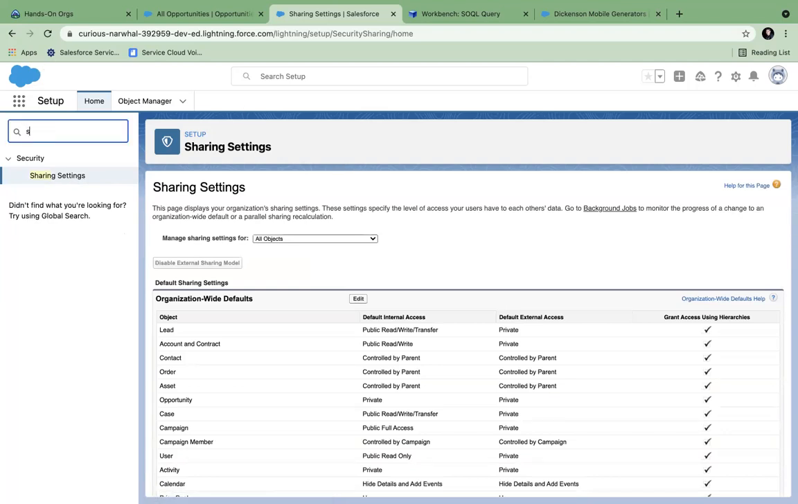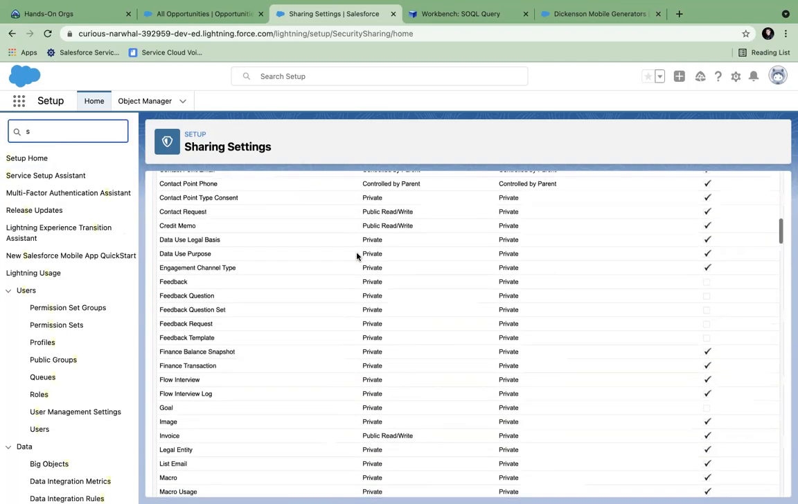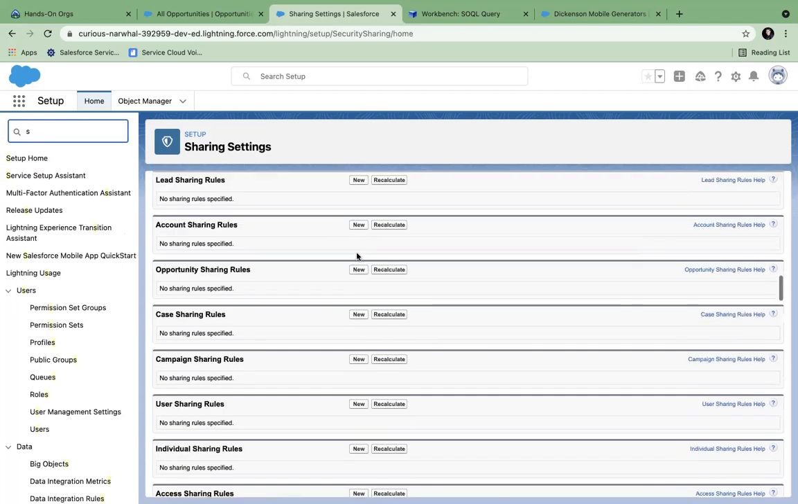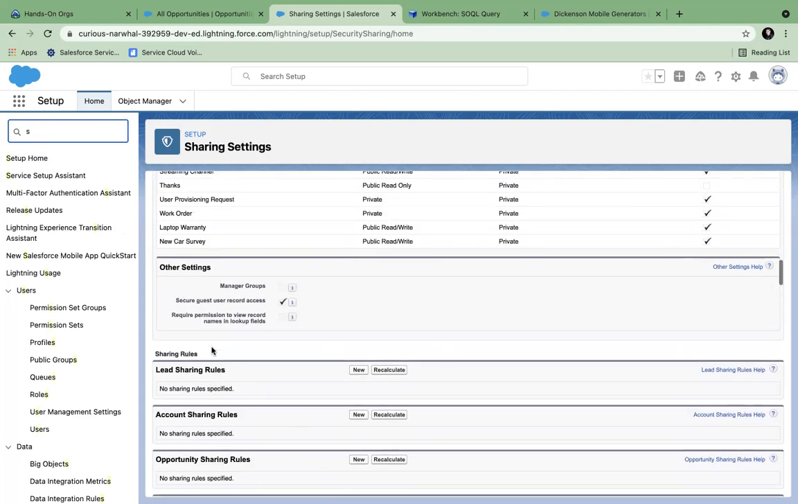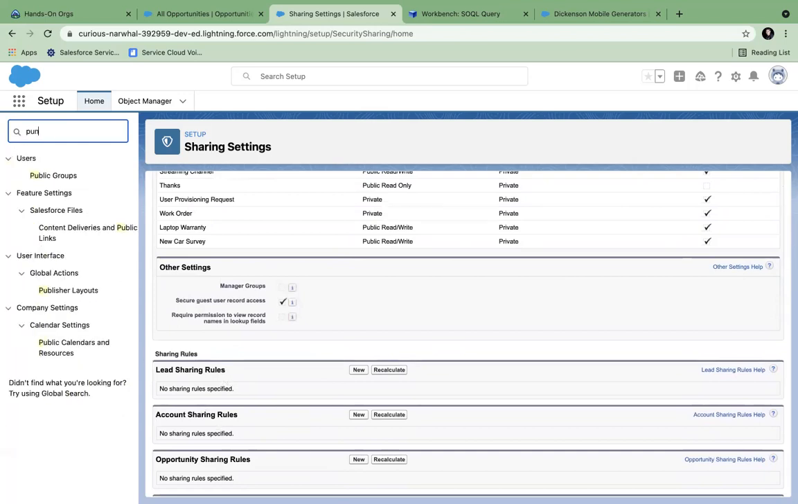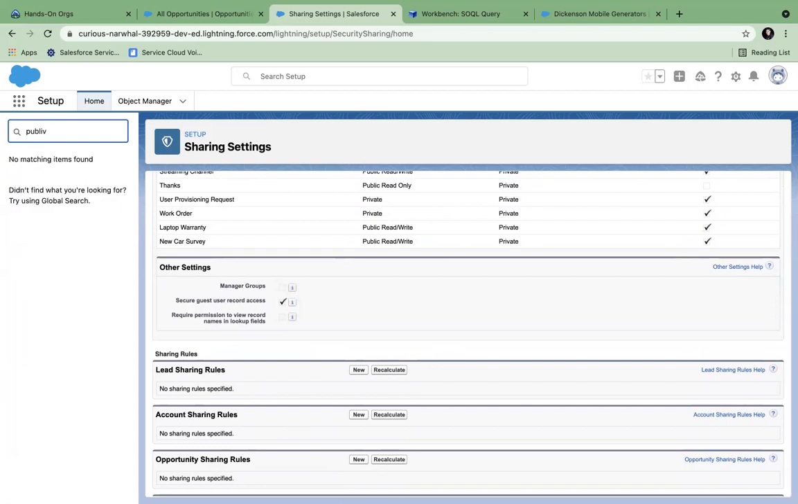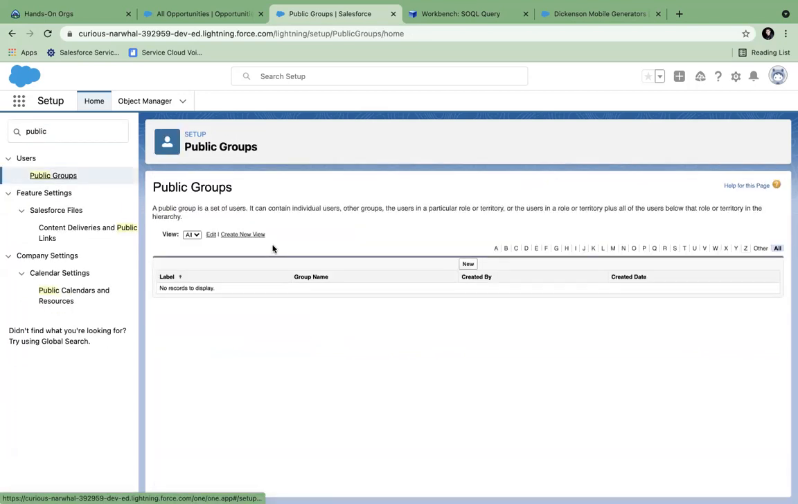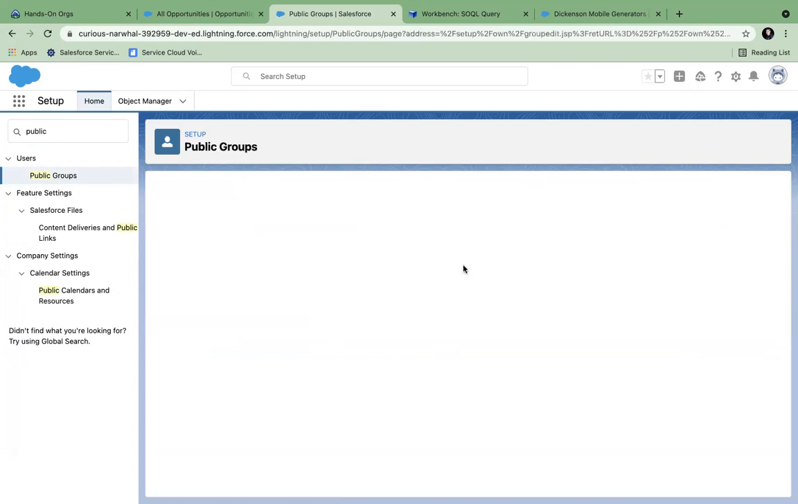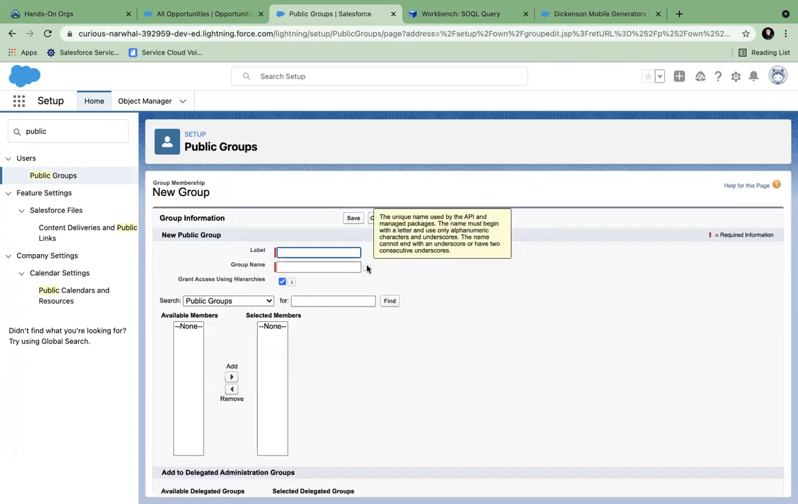Last thing is on the same sharing settings. You will see down below, every object will have sharing rules. Before we create a sharing rule, we want to see what is a public group. Public groups are basically a group of users. It can contain another public group. It can contain a few roles. So let's create my